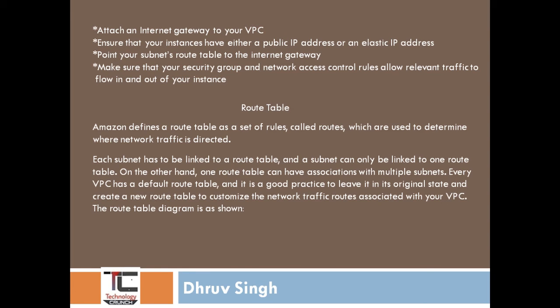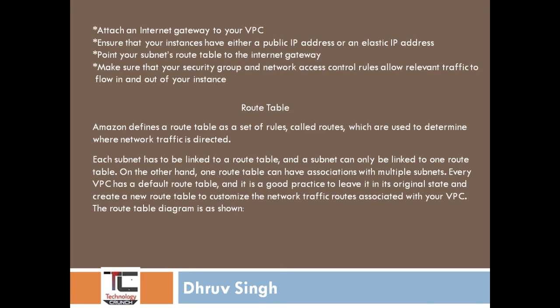Each subnet has to be linked to a route table. It means every subnet in a VPC must be defined in some route table, either a private route table or a public route table. If the route path is not defined in the route table, that IP traffic will be lost. And a subnet can only be linked to one route table.